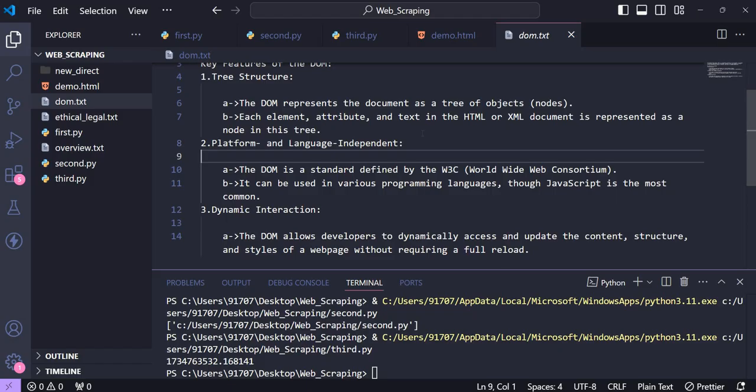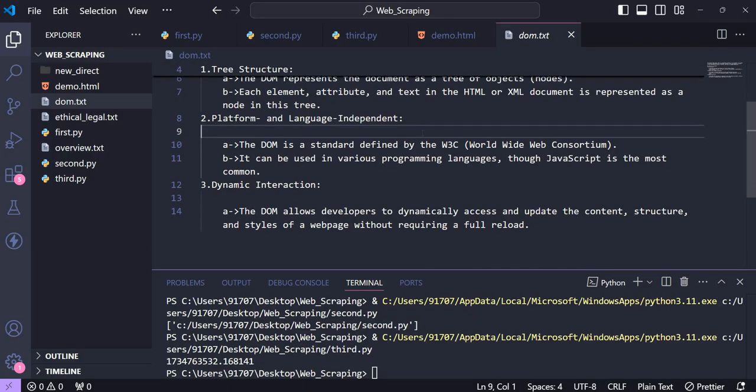It is platform and language independent, meaning the DOM is a standard defined by the W3C, World Wide Web Consortium. Okay, it can be used in various programming languages. JavaScript is the most common one. Then there is dynamic interaction, which allows developers to dynamically access and update the content, structure, and styles of the web page. So this is the DOM.